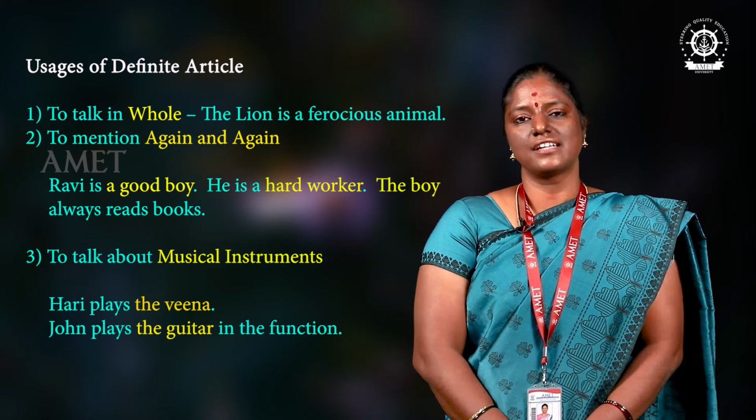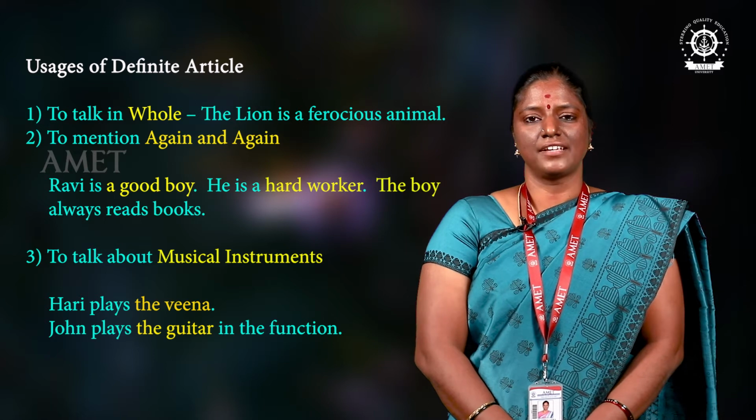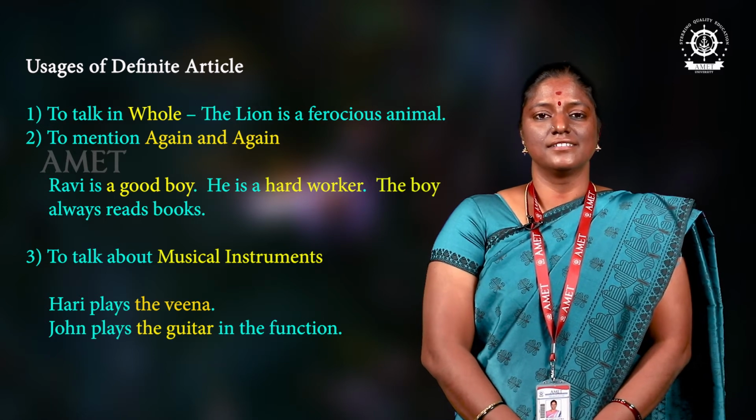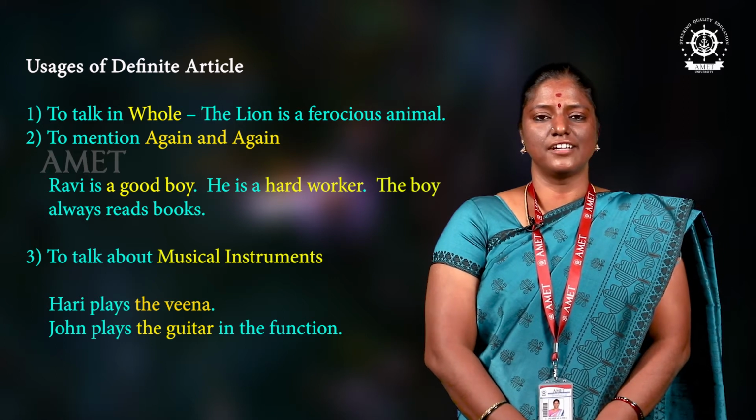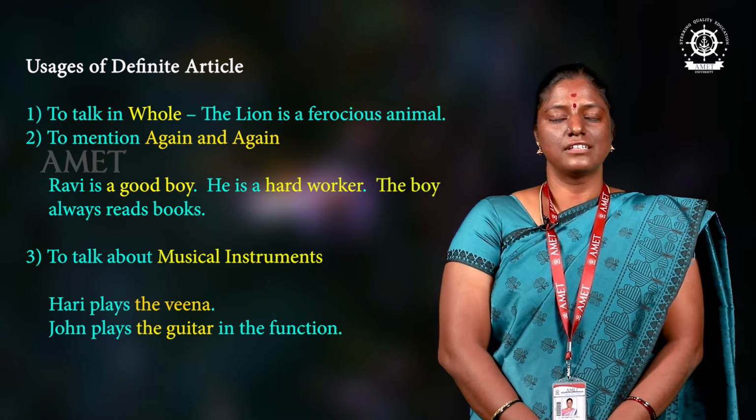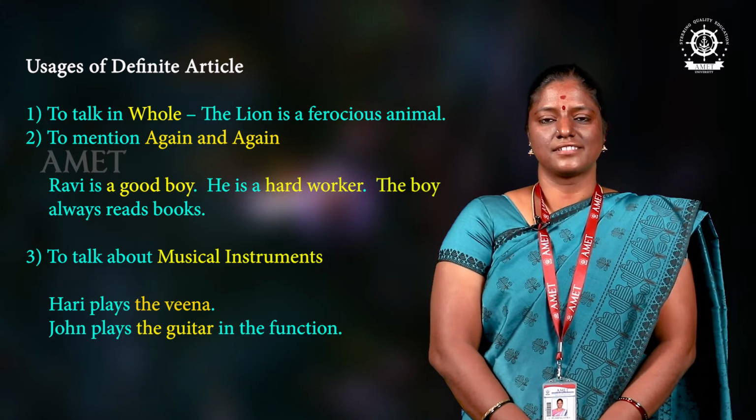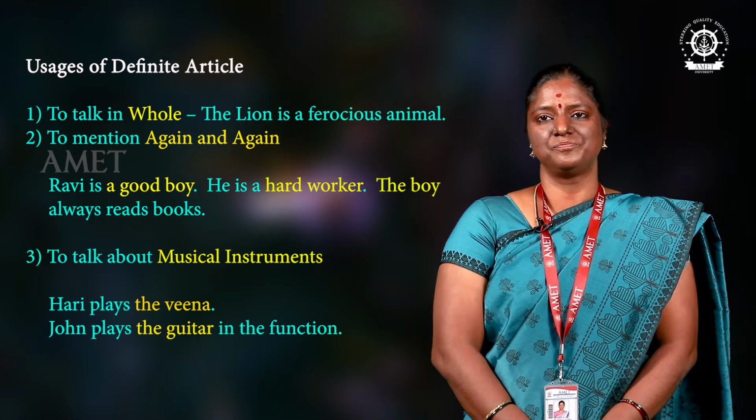Next, we move on to the usages of this definite article the. First one, to talk in whole. I am going to say the lion is a ferocious animal, which means lion in general. In the whole world, I am going to say about lion's characteristics, so that I am saying that the lion is a ferocious animal.